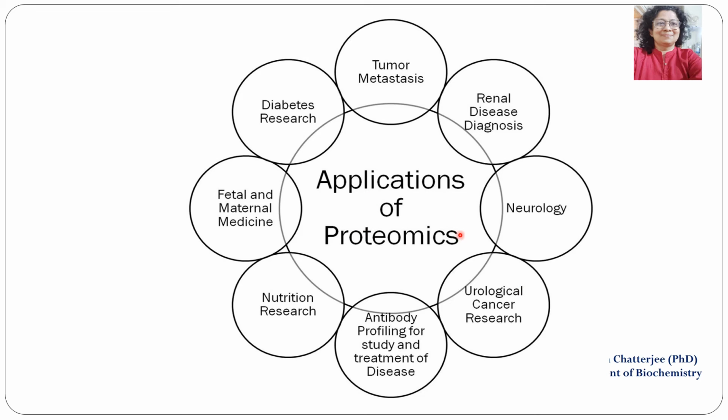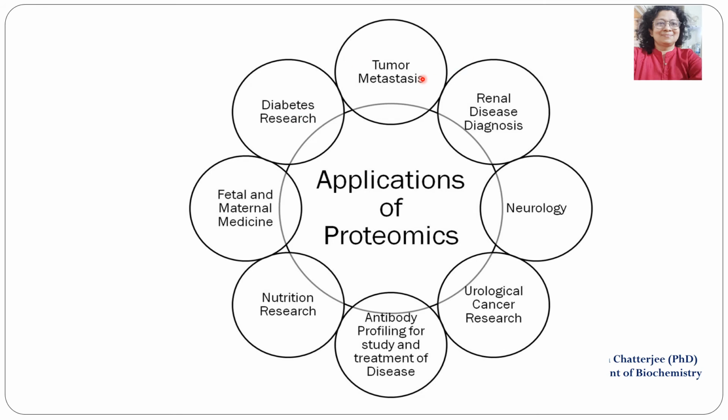Now applications of proteomics. So it has various applications. So we'll begin from here, that is fetal and maternal medicine. It is useful in diabetic research, like if somebody has diabetes, we can find out which proteins are expressed and if they can be a good drug target to control the effects of diabetes, the various chronic and acute complications of diabetes.